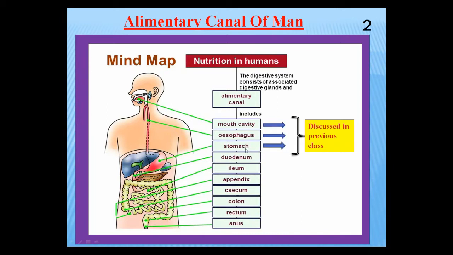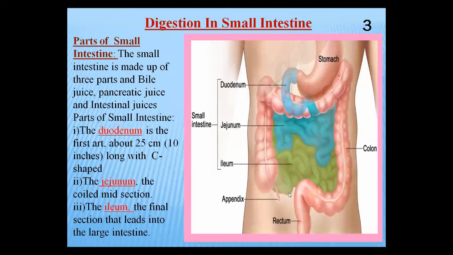After that, today we will discuss the remaining steps, meaning digestion continuing in the small intestine, as well as absorption in the small intestine, in the ileum. And today we will discuss, inshallah ta'ala, the last step, egestion in the large intestine. These are the organs of the small intestine: duodenum, ileum. The appendix, cecum, colon, rectum, and anus are parts of the large intestine. So now let's start today with the digestion in the small intestine.